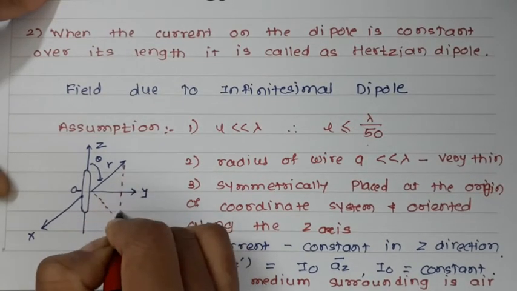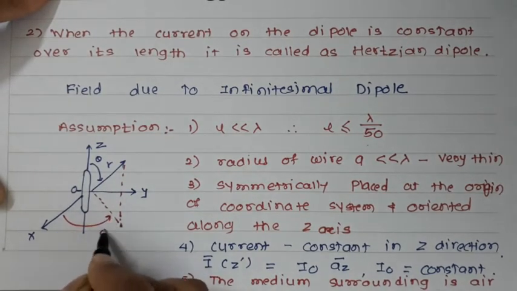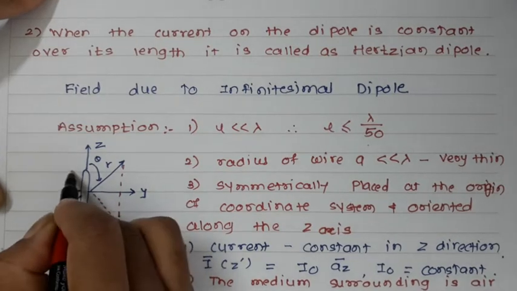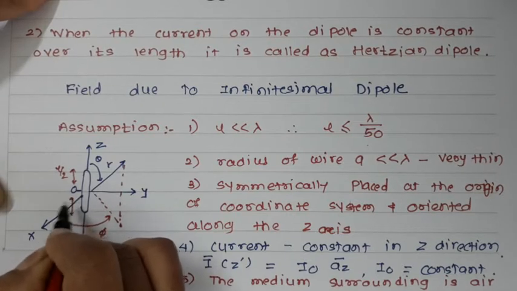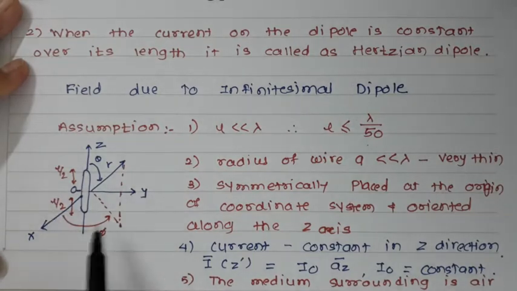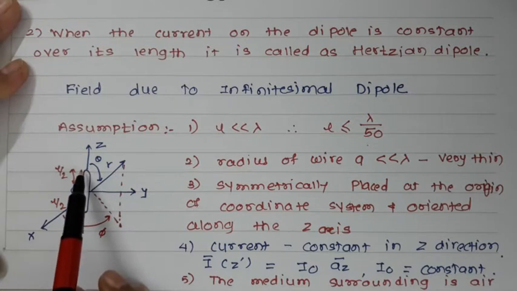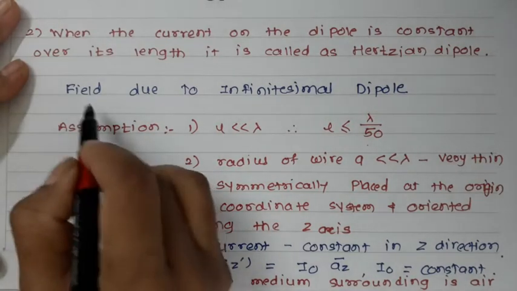This other angle is called the phi angle. We assume it is a very small antenna with a very small length, symmetrically placed, which is why we mark L by 2 on each side. All our assumptions hold in this case. This will be theta and this will be phi, oriented along the z axis. This is the meaning of our assumptions and how we place our antenna. Now let us see the fields due to this infinitesimal antenna.